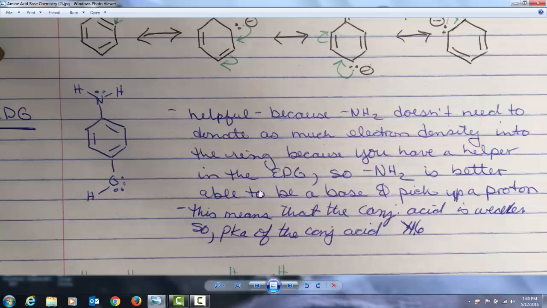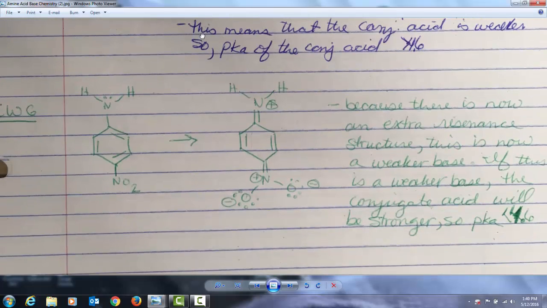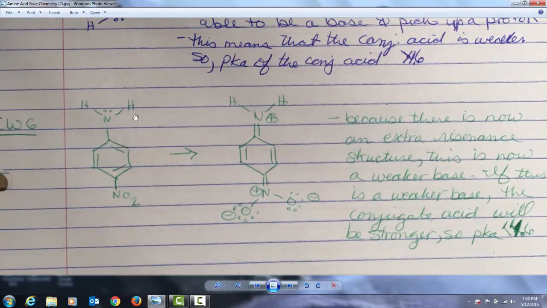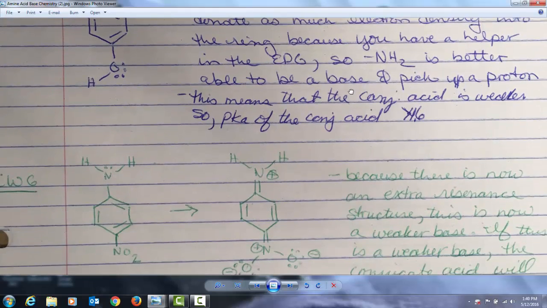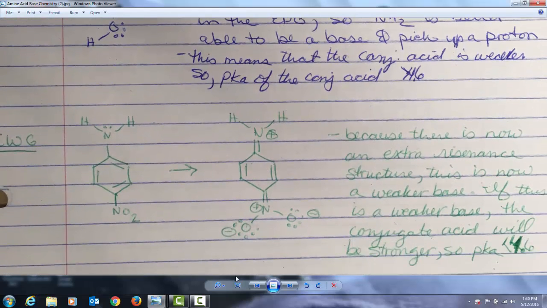Now what happens if we put an electron withdrawing group on the ring? Well, if you do this, you're going to get an extra resonance structure from the ones I showed up above. So now there's a fourth one that will look something like this, depending on what your electron withdrawing group is. But it's going to suck more electron density out of the ring toward this electron withdrawing group. So the lone pair is going to be more strongly pulled away and into the ring, meaning that this lone pair is less available to pick up a proton and be a base.